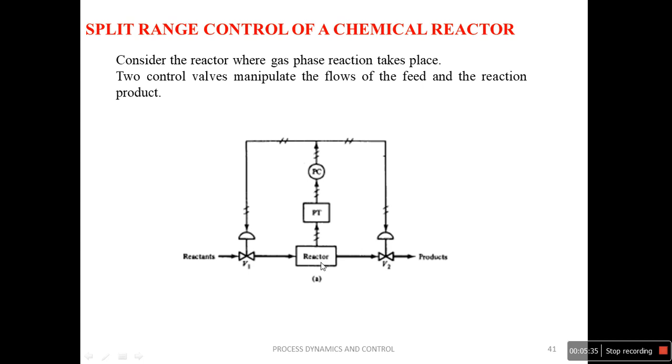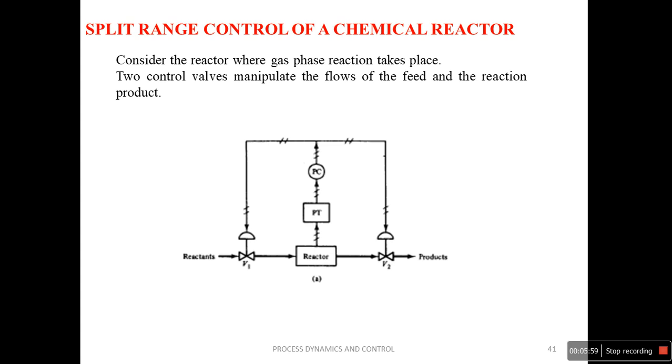Once again, listen: if the pressure in the reactor increases from 6 to 9 psig, the controller gives a signal that is divided into two parts. One part continuously opens valve V2 while V1 remains completely open.